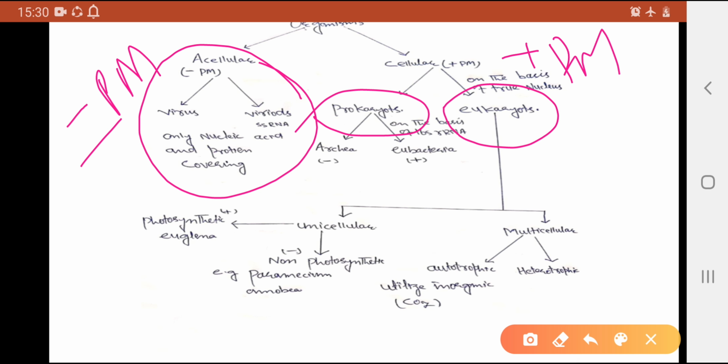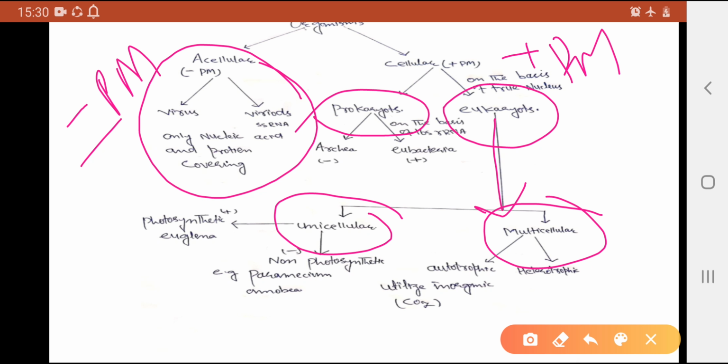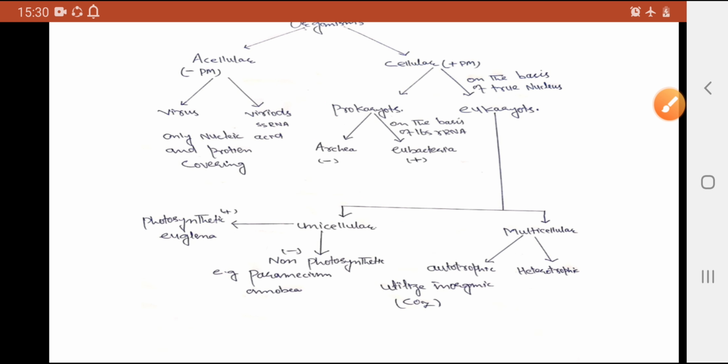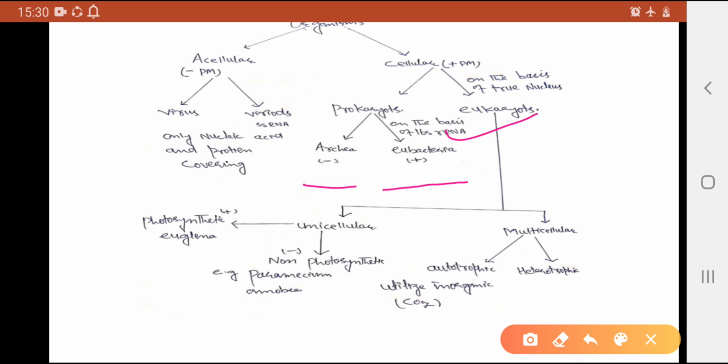Furthermore, the eukaryotes are divided into two categories: multicellular organisms and unicellular organisms. And prokaryotes are also divided into two categories, archaebacteria and eubacteria. Here you can see the archaebacteria, here is the minus sign. The eubacteria and archaebacteria are classified on the basis of 16S rRNA, ribosomal RNA. Eubacteria contain 16S rRNA and archaebacteria do not contain 16S rRNA. I hope this is clear to you.